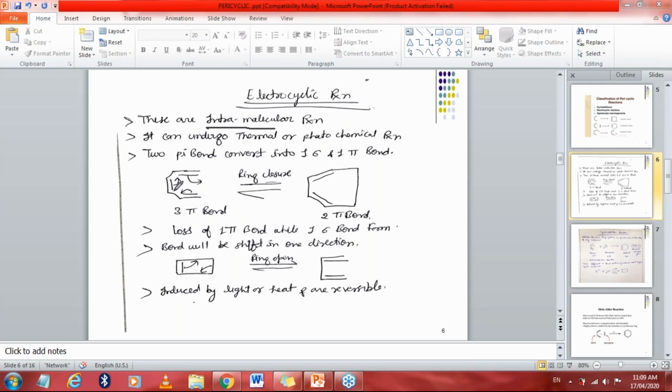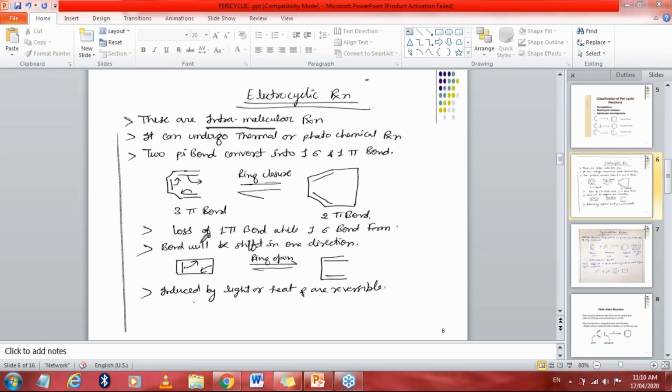There are 3 pi bonds here, 1 2 and 3 pi bonds. Here you will get only 2 pi bonds, 1 and 2. So we can observe that there is a loss of 1 pi bond. As you can see, there are 3 pi bonds and now 2 pi bonds. It means how many pi bonds have been lost? Only 1 pi bond has been lost, while one new sigma bond is formed. So this thing you have to remember in the electrocyclic reaction. Here the bonds will shift in one direction only. Either they can shift to this side or they can shift to this side, either clockwise or anti-clockwise. So all the bonds will shift in one direction only.